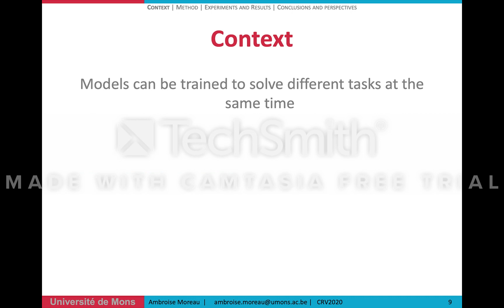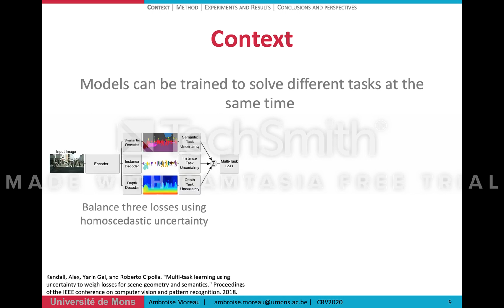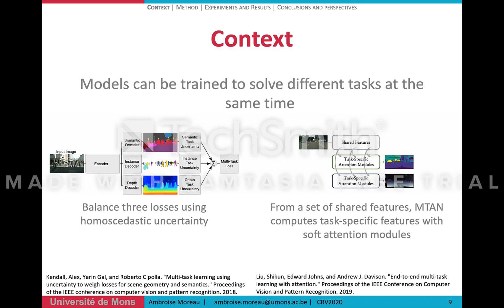Finally, it's possible to train a model to solve different tasks at the same time. This is the case in the work of Kendall and others who propose a model that solves semantic segmentation, instance segmentation, and supervised depth prediction. To solve the 3 tasks at once and get optimal results, they balance the losses with homoscedastic uncertainty, which is the task-dependent uncertainty. Liu and others have also trained an architecture known as MTAN to solve more than one task.